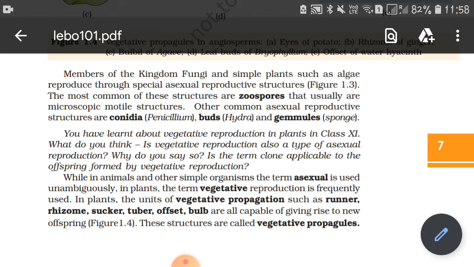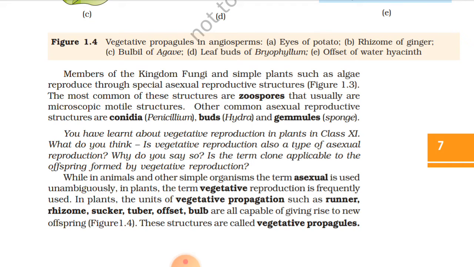So now we'll start with another process which is called vegetative propagation. Vegetative propagation is a kind of asexual reproduction where any part of the plant, whether it is a stem part, root part, or leaves part, will give rise to a new plant. That is called vegetative propagation. It is a natural phenomenon, and it can also be conducted artificially for growing certain plants which are becoming extinct.